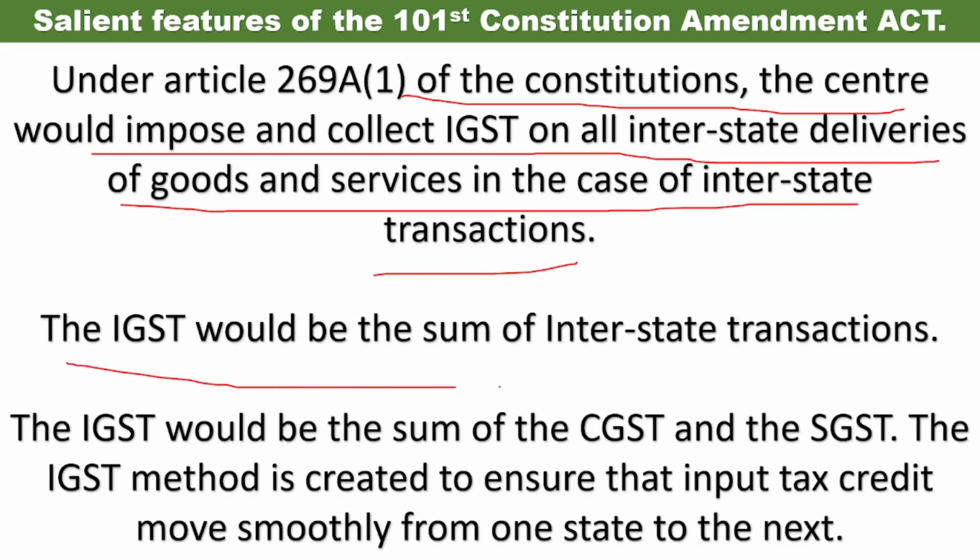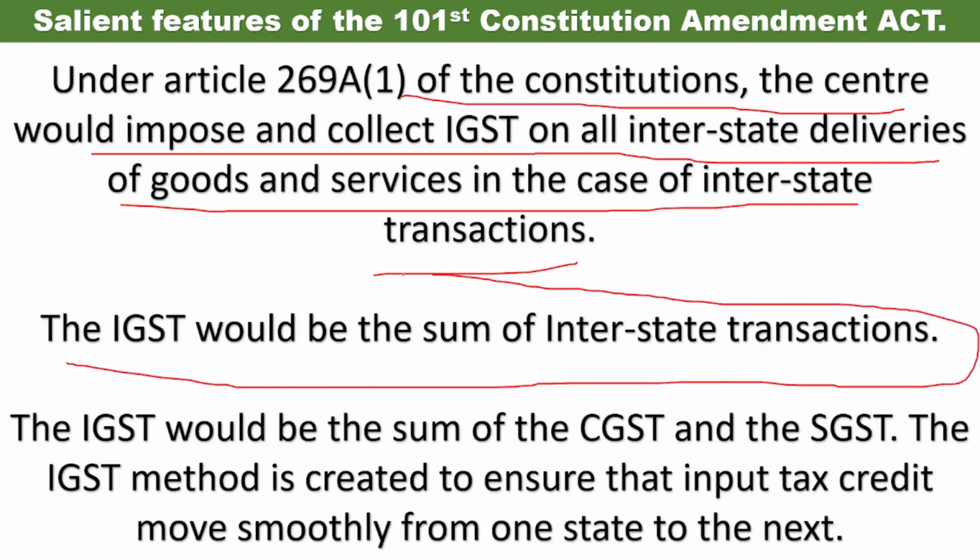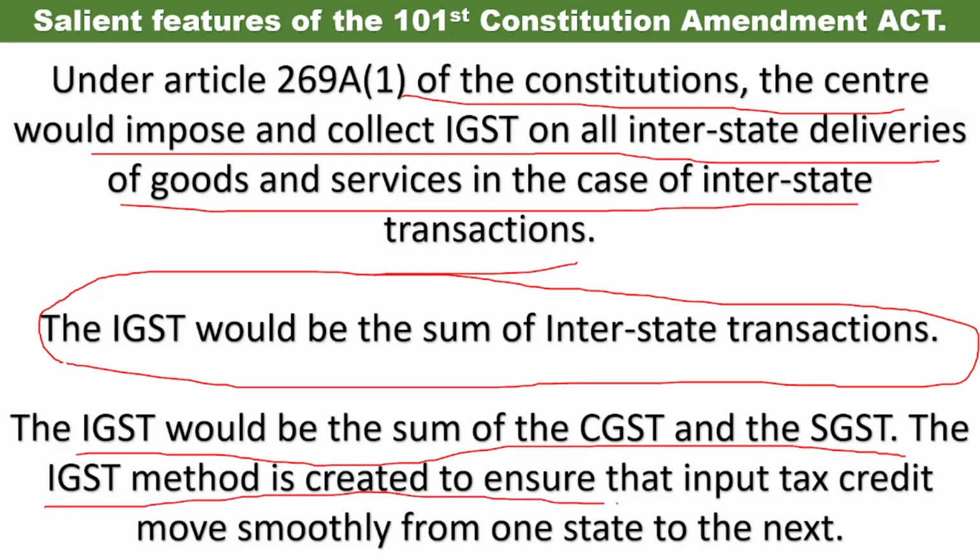IGST would be the sum of interstate transactions. So whatever the interstate transactions, that means the IGST would be the sum of CGST and SGST. The IGST method is created to ensure that input tax credit moves smoothly from one state to another. So what is this IGST? IGST is simply a sum of CGST as well as SGST.